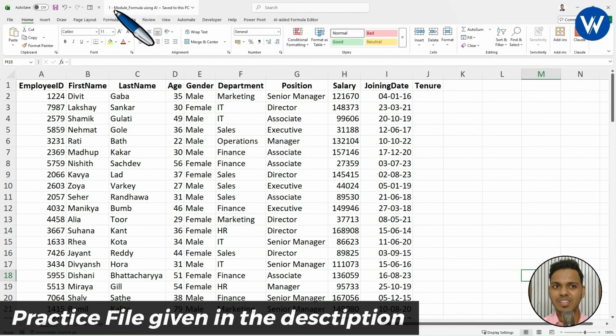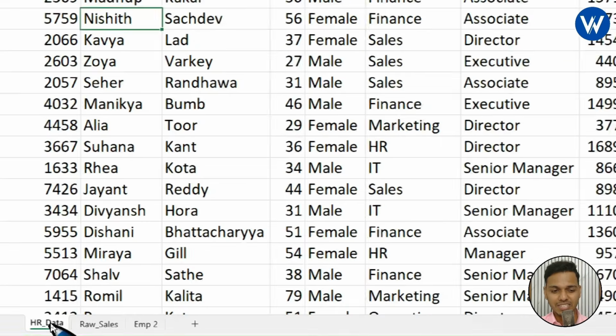As you know already, this is the Excel file Module 1 Formulas Using AI. Now let's see how ChatGPT can actually do our work. But before we take help of ChatGPT, first of all you need to know the question, and in the same way understand the data, right? So on the screen I have taken this HR data sheet.